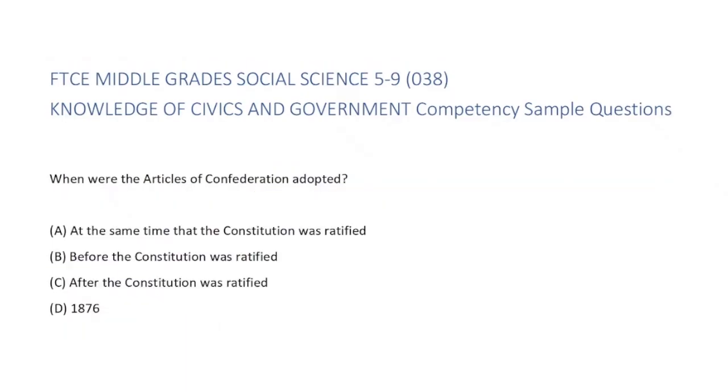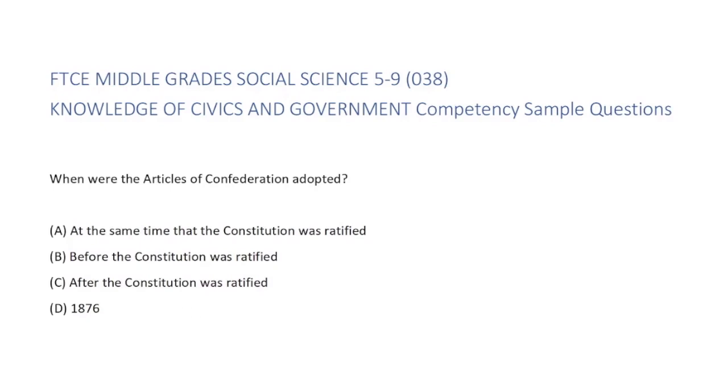When were the Articles of Confederation adopted? A, at the same time that the Constitution was ratified. B, before the Constitution was ratified. C, after the Constitution was ratified. Or D, in 1876. So within the question, we are focusing our attention on the Articles of Confederation adoption date.